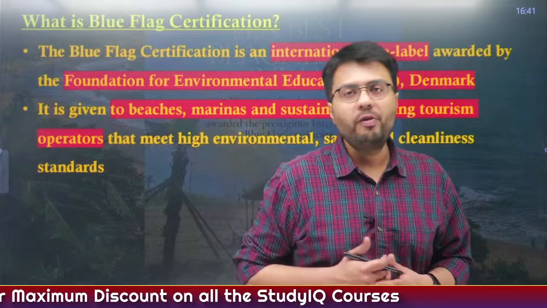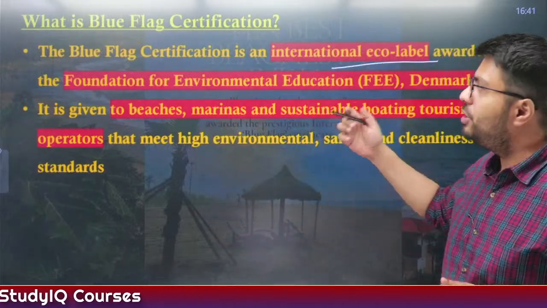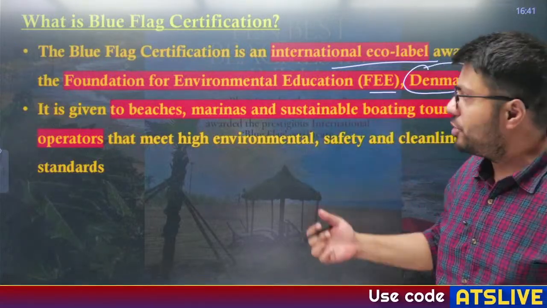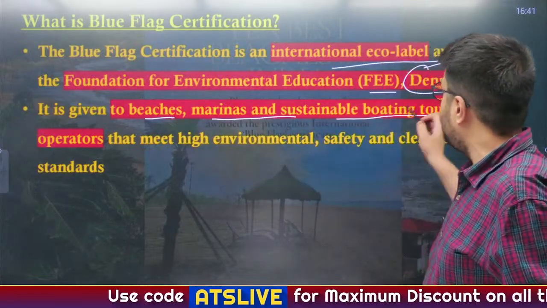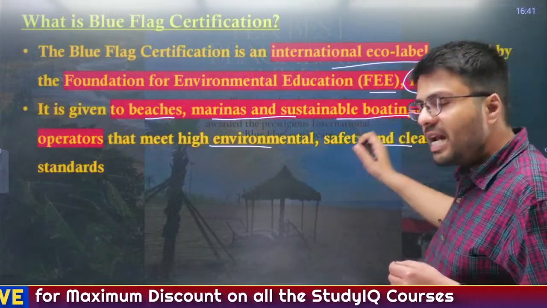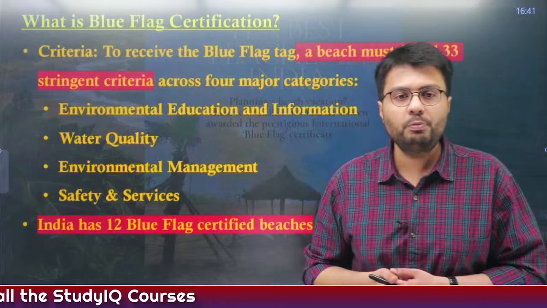Now this blue flag certification is an international eco label which is awarded by an NGO known as the Foundation for Environmental Education. This is a Denmark based NGO. Now it is given not just to beaches but also to marinas and sustainable boating tourism operators that meet high environmental, safety and cleanliness standards.